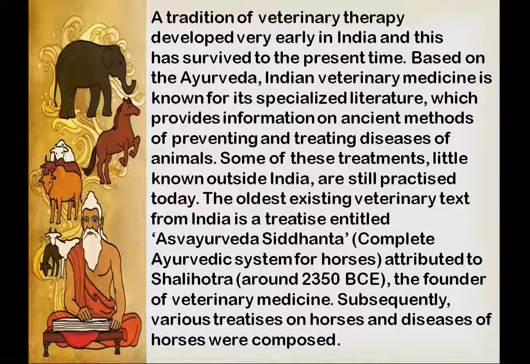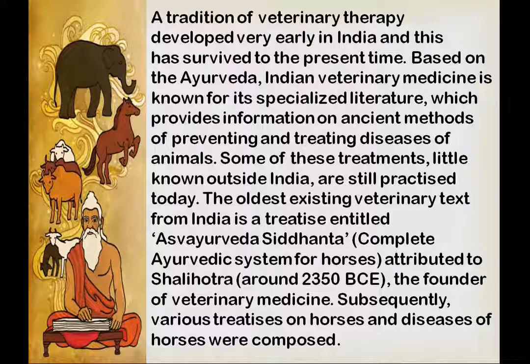Now, if we talk about the very ancient period, an existing veterinary text, meaning some treatment written in the form of a book, was known as the Asvarudvida Siddhanta, which is the complete Ayurvedic system for horses.